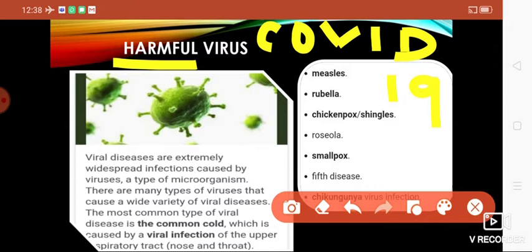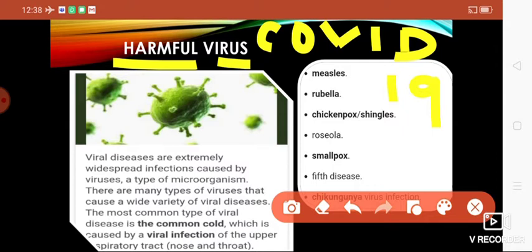A very interesting fact about a virus is that whenever it is outside of a living organism, it is inactive. Soon after it enters the body of a living thing, it starts reproduction and causes diseases. So there are many types of viruses that cause a wide variety of viral diseases.